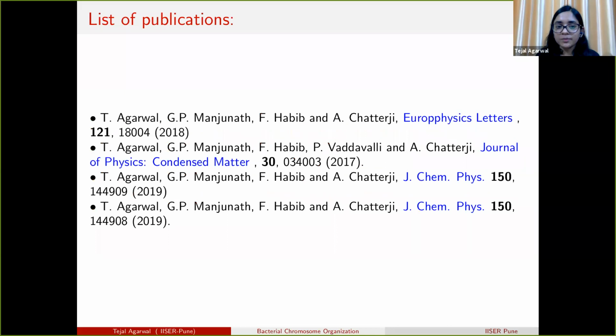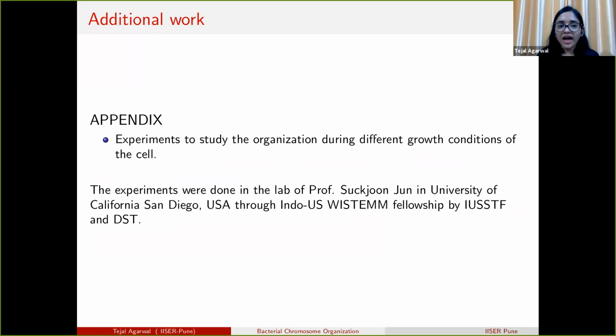So this is the list of publications which resulted from this work. I have also done some additional work, where I did experiments to study the organization of the E. coli chromosome during different growth conditions.